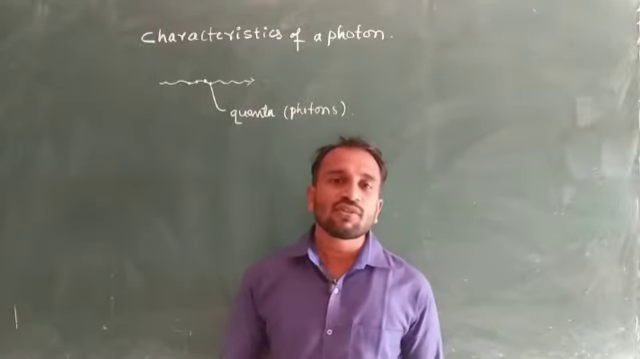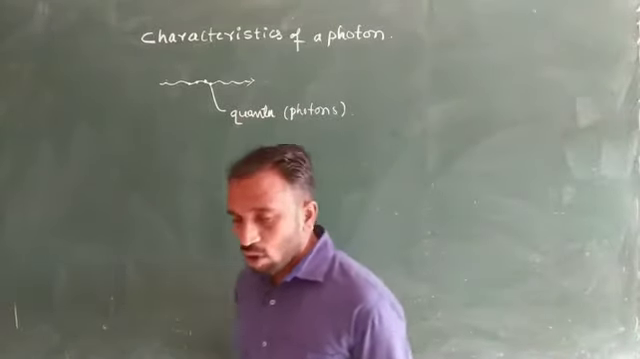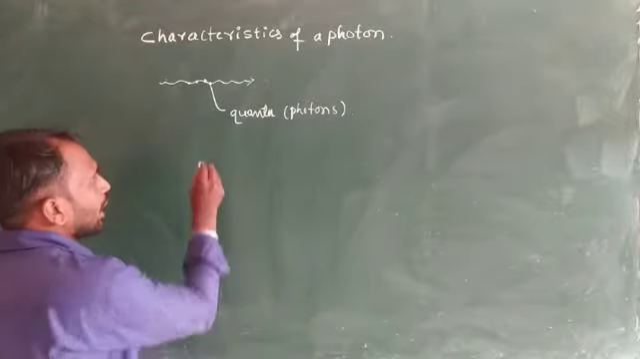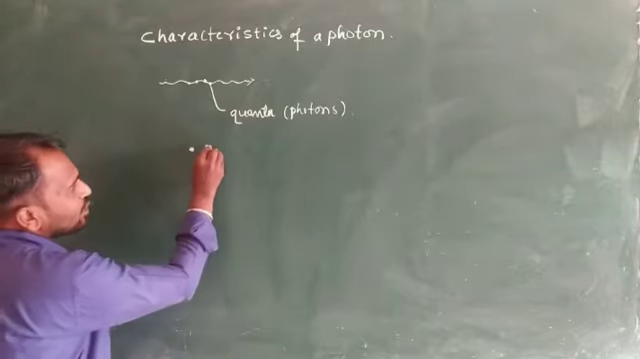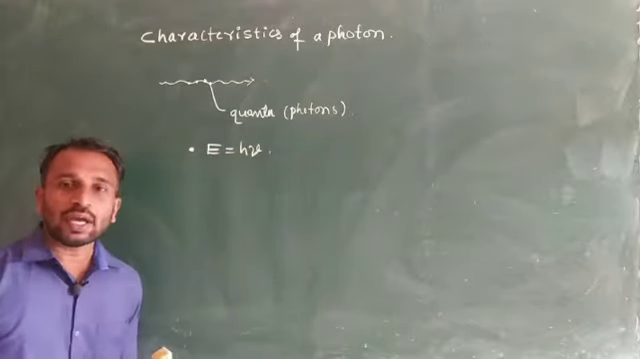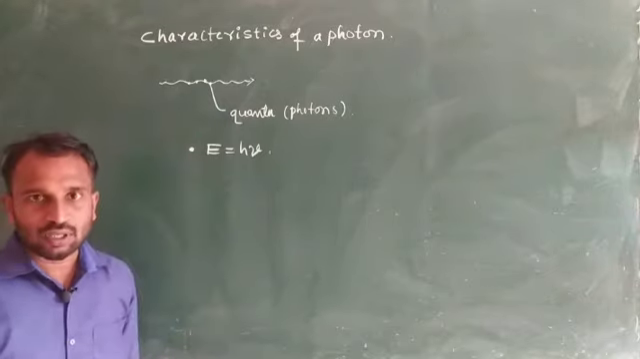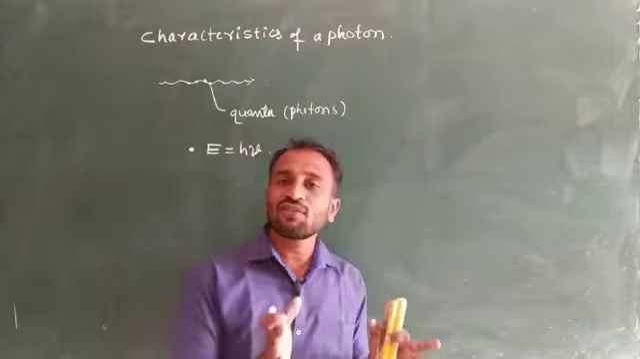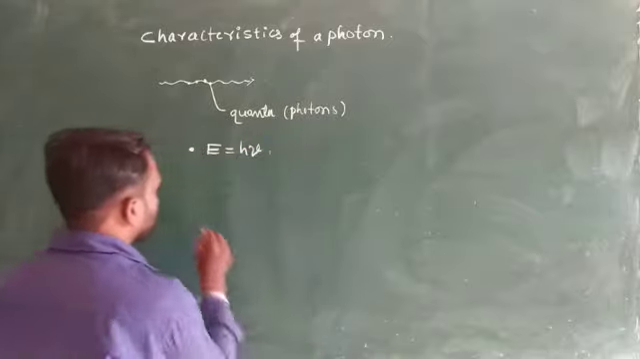Radiation consists of packets of energy, and these packets of energy we call quanta or photons. Each packet of energy has h nu amount of energy. Suppose this is a packet of energy, and the energy value is E equal to h nu. This is the energy of a quantum or the energy of a photon. This is the second characteristic. And the third one is that the rest mass of a photon is 0.